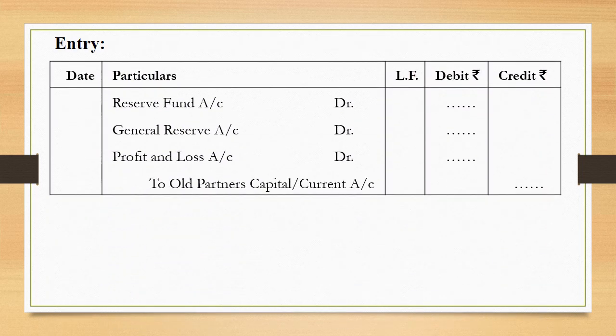What is the entry required? We can see that all the reserves are to be closed, and that's why all these reserves are debited. Reserve fund account debit, general reserve account debit, profit and loss account debit to old partners' capital or current account. Old partners' capital will be credited in their old profit sharing ratio.